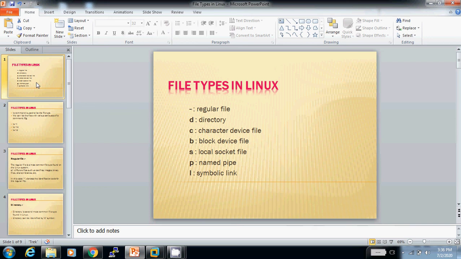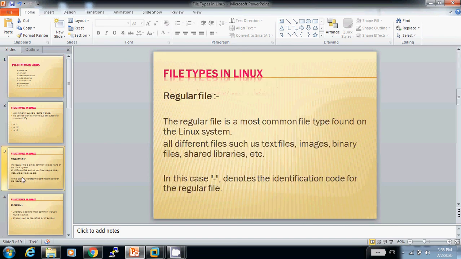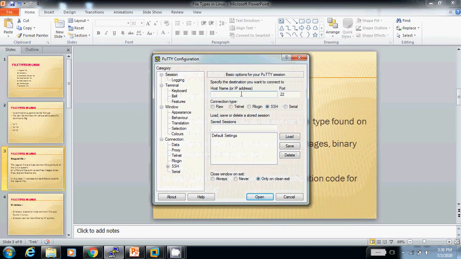First of all, I will start with the regular file type. The regular file type is the most common file type found on a Linux system. For example, it can be a text file, image file, binary file, or shared file. It is identified by the hyphen symbol. I will take an example on my remote Linux machine.